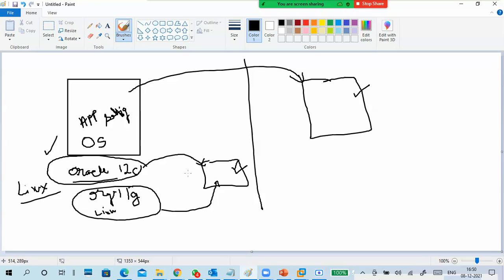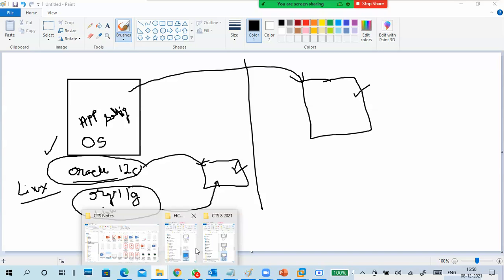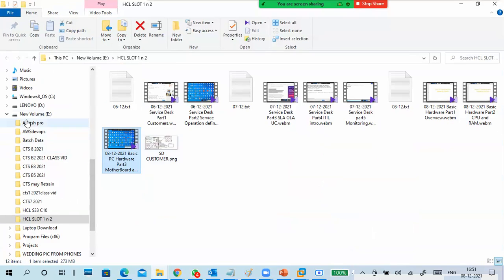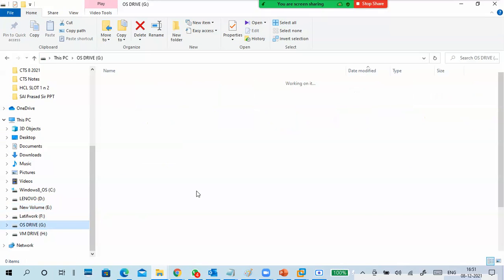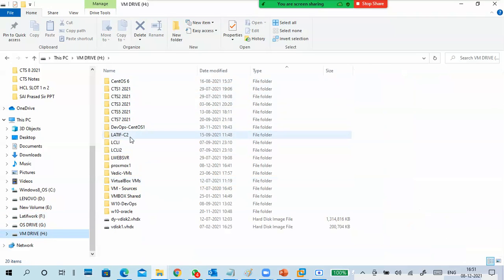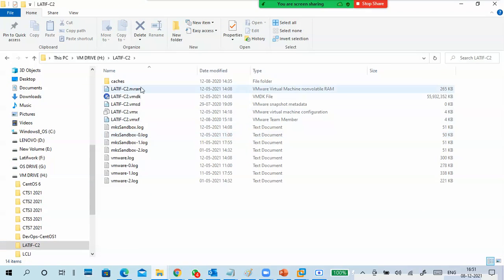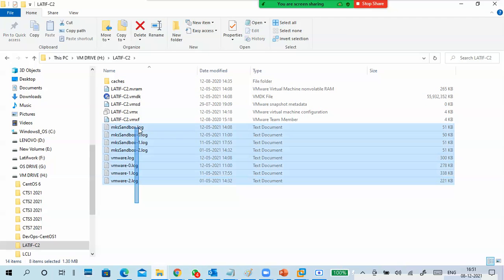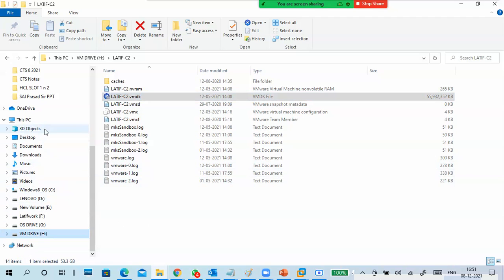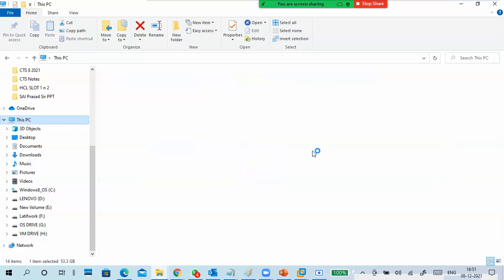But every virtual machine has different files. One virtual machine has multiple files, at least two or three. If you can see, this is my virtual machine and it contains so many files. Of course these are log files, but these are all machine-related files: VMX, virtual hard disk file, RAM files, like that. So what to do?